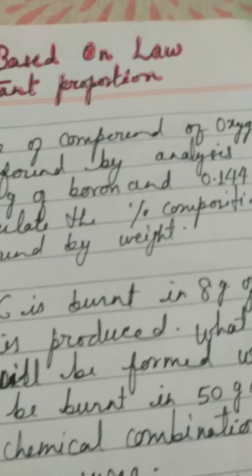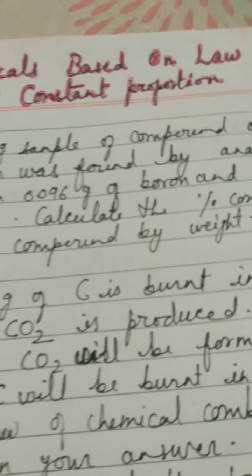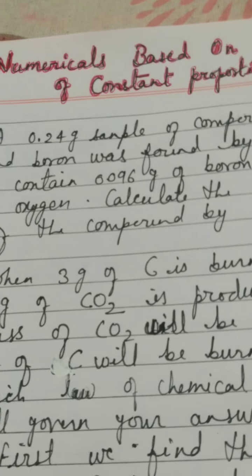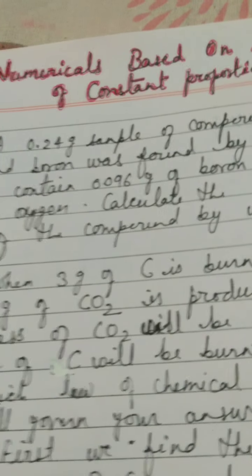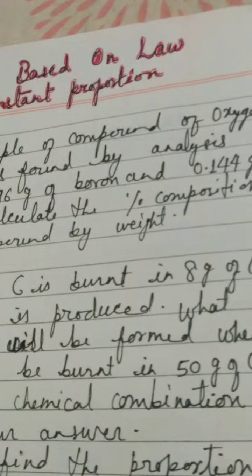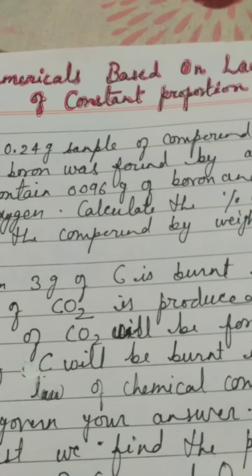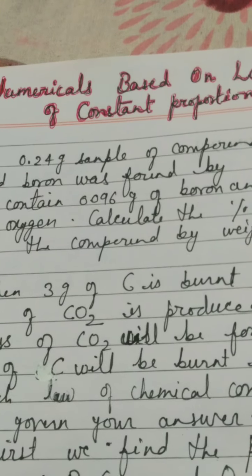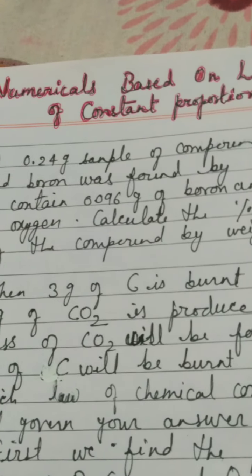So here you can calculate the percentage mass of oxygen in the compound of oxygen and boron as 0.144 divided by 0.24 multiplied by 100. The percentage you get will be the percentage mass of oxygen.